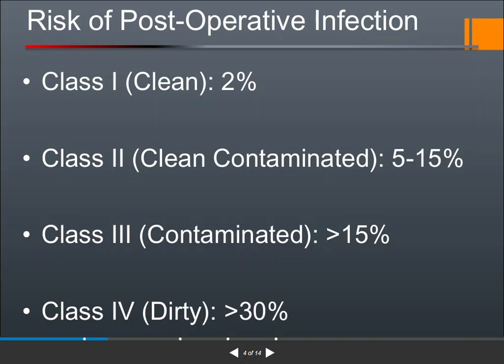Next, wounds are divided into four areas, that is class 1, class 2, class 3 and class 4. Class 1 is clean, then clean contaminated, contaminated and dirty wounds. Okay, clean wound, that is only 2%. Clean contaminated, that is 5 to 15%. Contaminated, that is greater than 15%, and dirty wounds, that is greater than 30%.